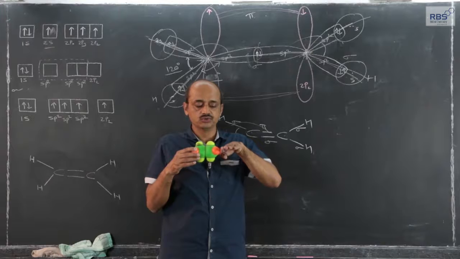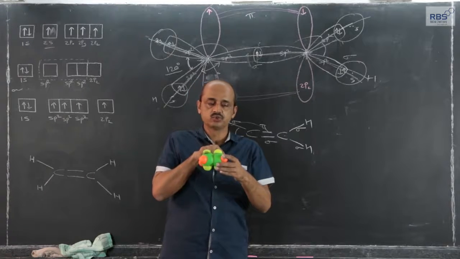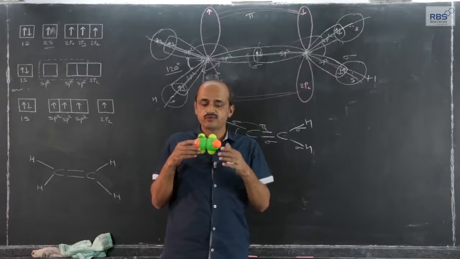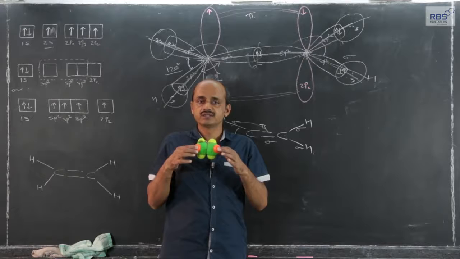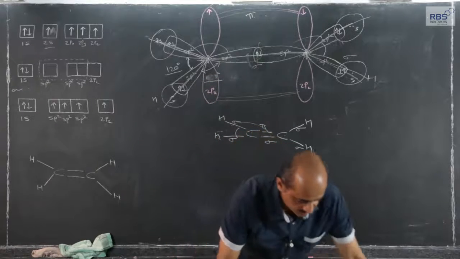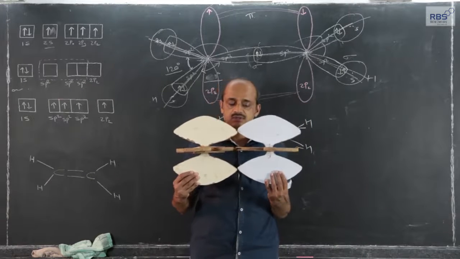Imaginary plane will pass through two hydrogen atoms, two carbon atoms and these two hydrogen atoms. Imaginary plane will pass through this, and therefore this is the planar molecule and the bond angle is 120. I can repeat it, I can show this model again.